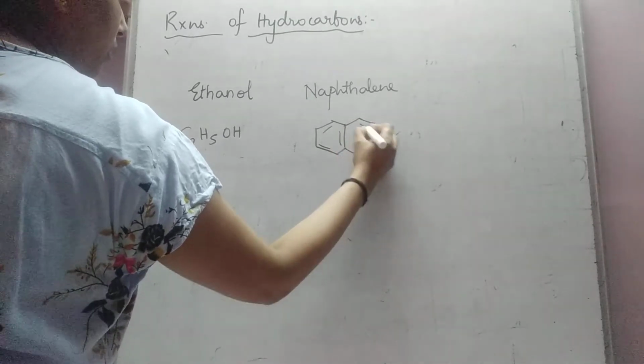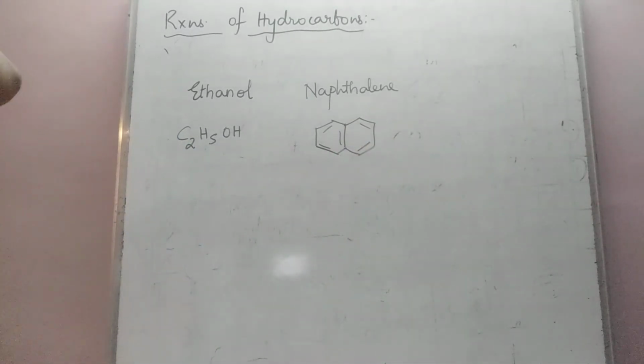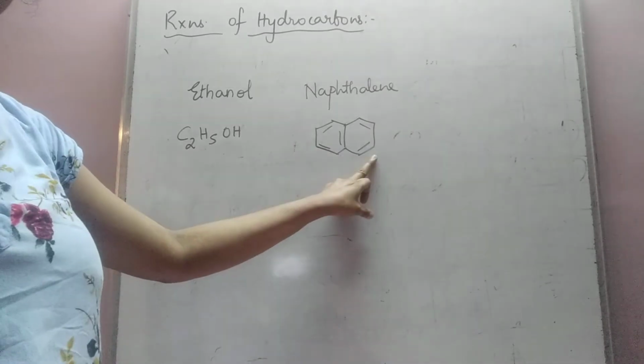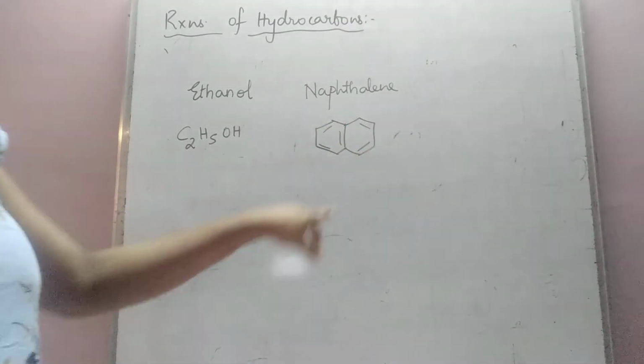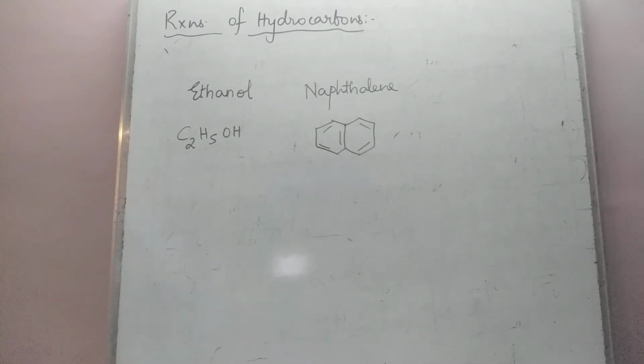has got this structure. This is naphthalene. This is your benzene ring, which is bonded to another six-membered ring, which is attached to another six-membered ring.